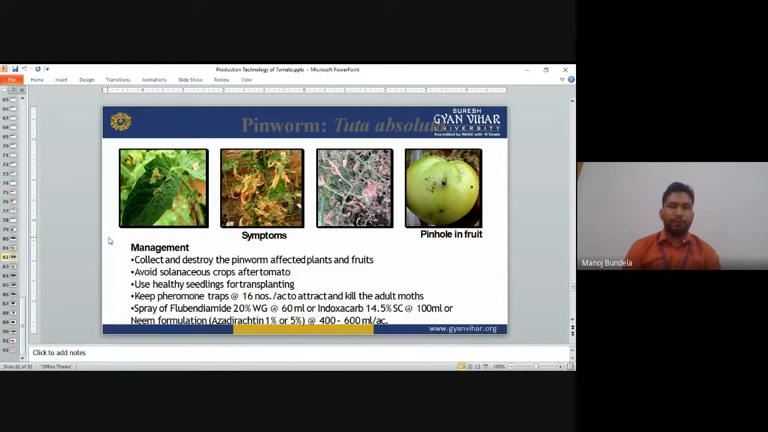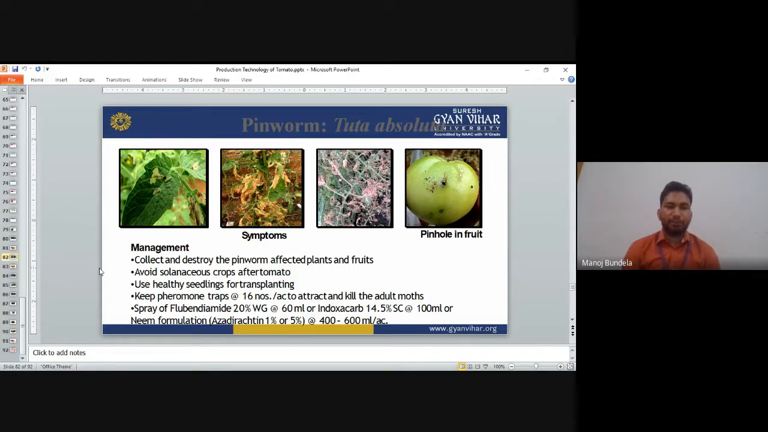Pinworm. You can see the symptoms of pinworm in the leaf. Starting, it looks like this. After that the drying of the leaves will start, and it ends in complete drying of the leaves. In fruits also, pinholes will develop on the fruits, so they will damage the inside of the fruits. So these are the symptoms of pinworm.